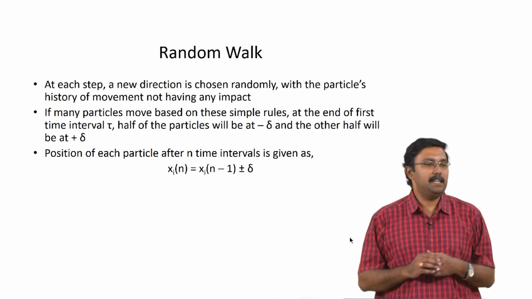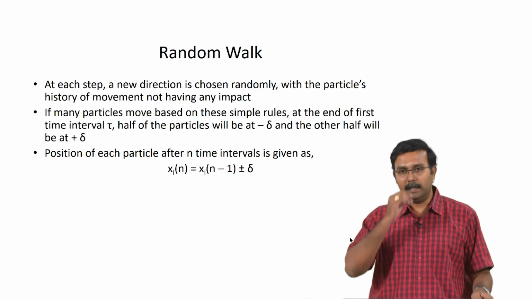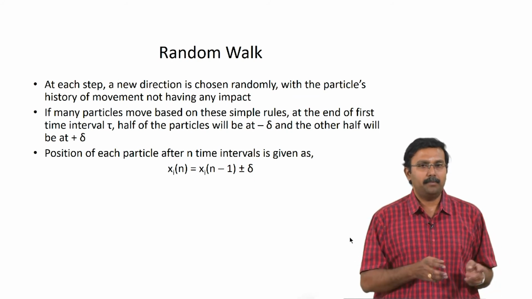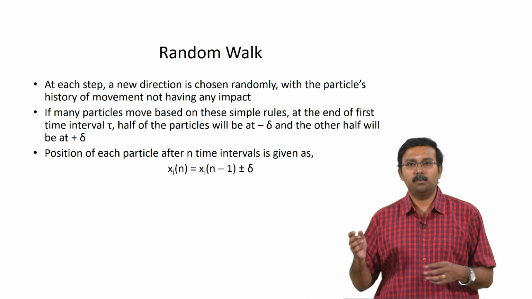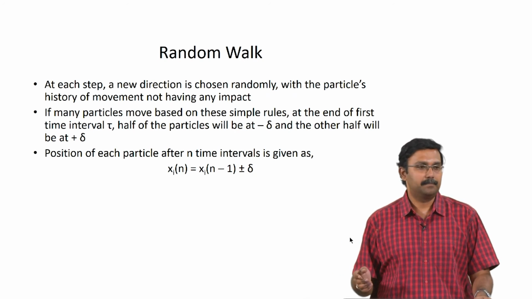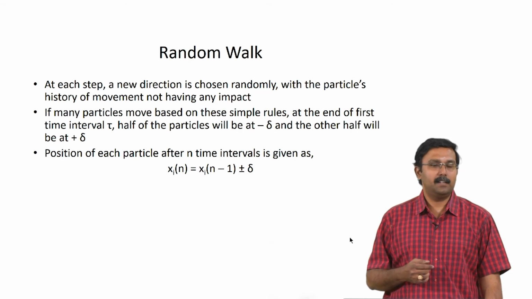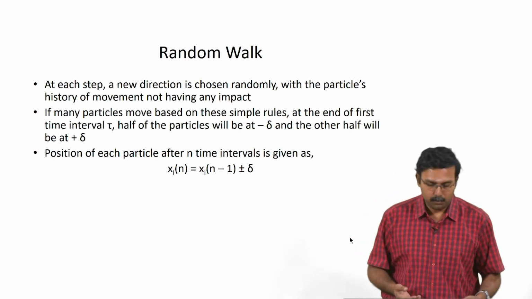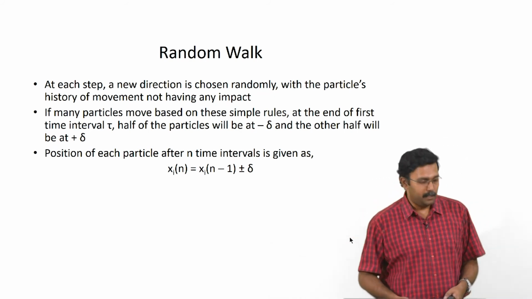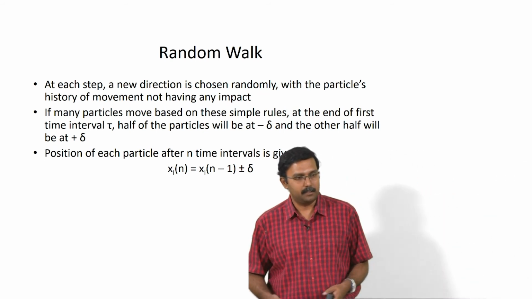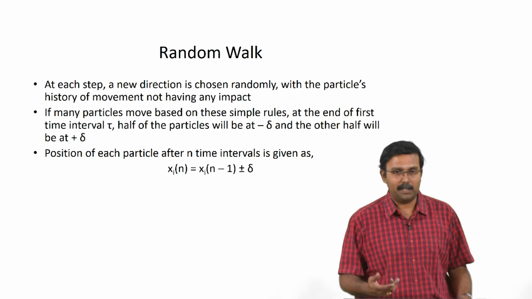So, the position of each particle after n time intervals can be given as x of n equals x of n minus 1 plus or minus delta, right. That would basically mean at n minus 1 this is my position, it could either be this or this, right. So, those are the positions I can be in after one step.